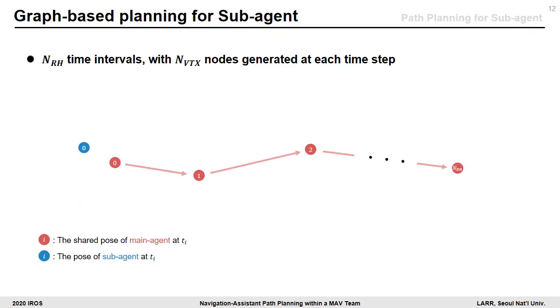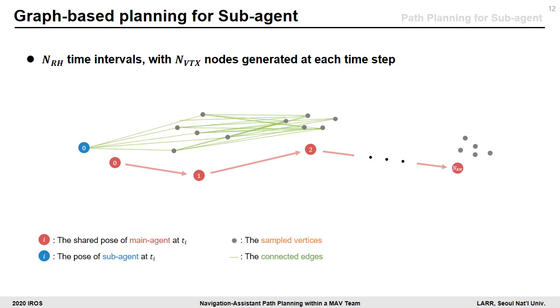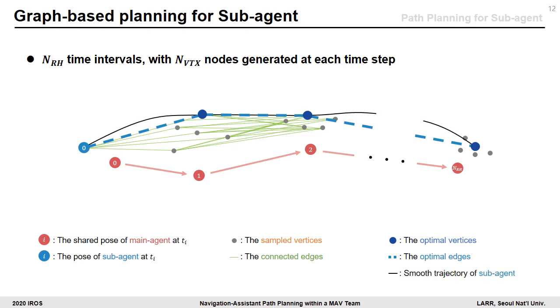Before moving on to details, we briefly introduce the sub-agent planner. In our framework, the future trajectory of the main agent is shared with the sub-agent planner. Based on these future poses, we sample vertices at each time step and connect edges. In order to get optimal waypoints, we solve the graph-based optimization which is formulated by the aforementioned three rewards. Then, we make a smooth trajectory using the selected waypoints.